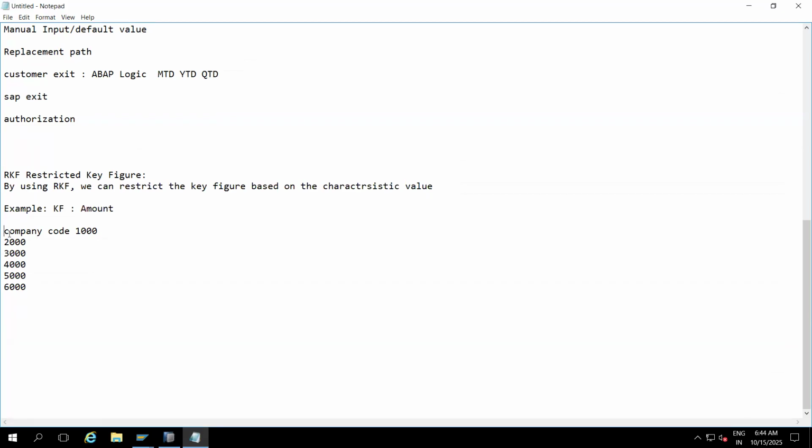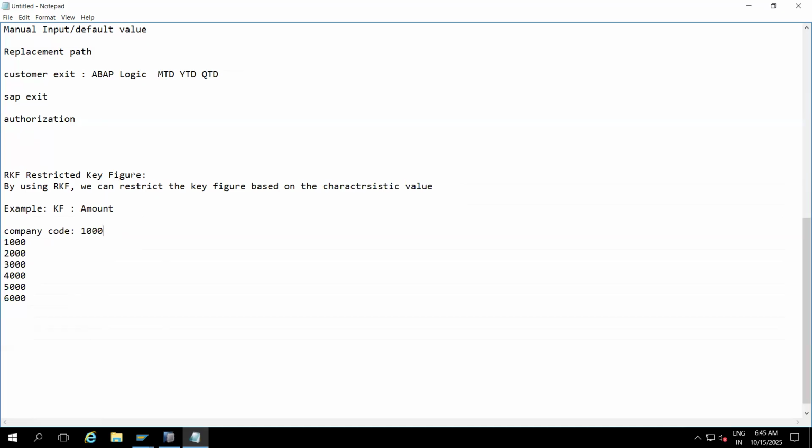What is the characteristic value? Company code value 1000. The characteristic info object is company code, and the value is 1000. Here what we mention is the characteristic value, not the characteristic info object. Under the company code we have these values: 1000, 2000, 3000.